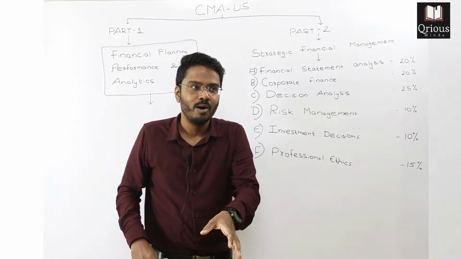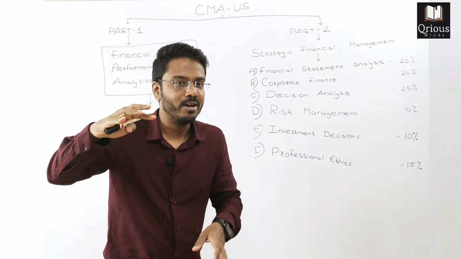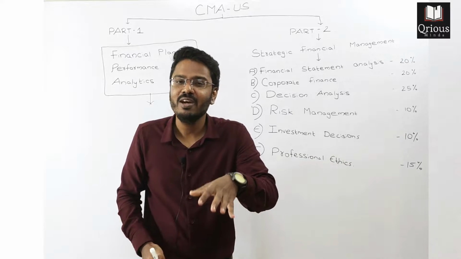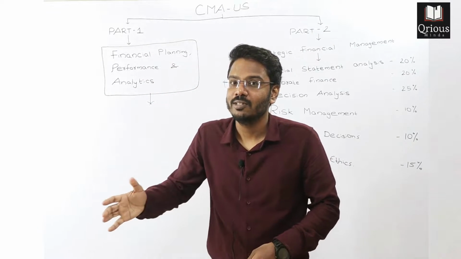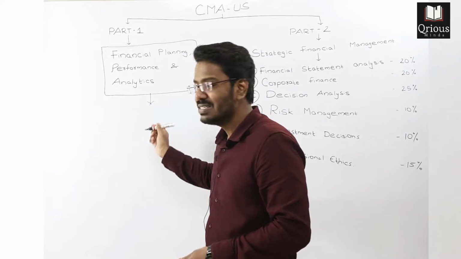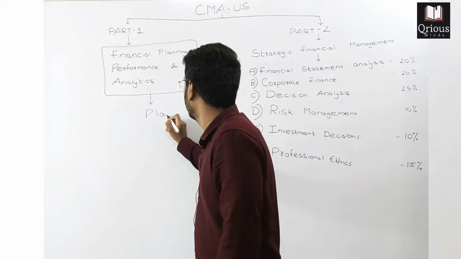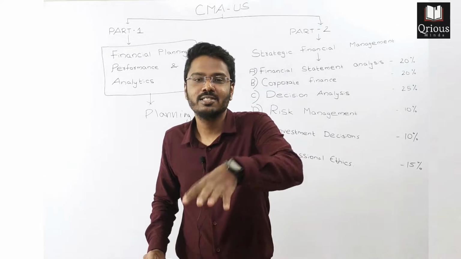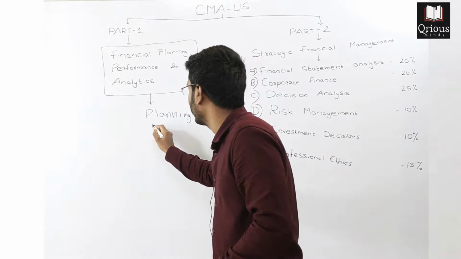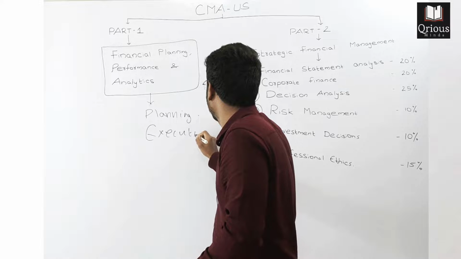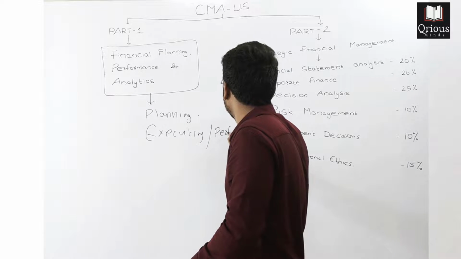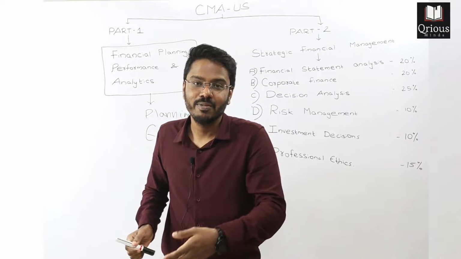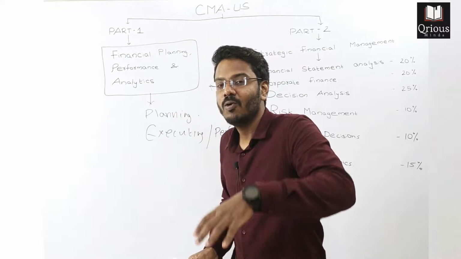Now you start to plan. I want to become the topper, and how do I achieve that? What materials do I need to use, and how many hours of studies do I need to put in for achieving the topper position? So basically what you are doing is planning, right? And after you have done your planning, you start studying, you start executing that plan, or you are performing what you have planned.